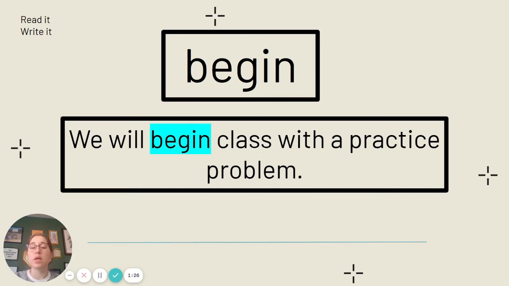Begin. It is spelled B-E-G-I-N, begin. Say it with me, begin. Our sentence, we will begin class with a practice problem. Please pause and write down your sentence for the word begin.